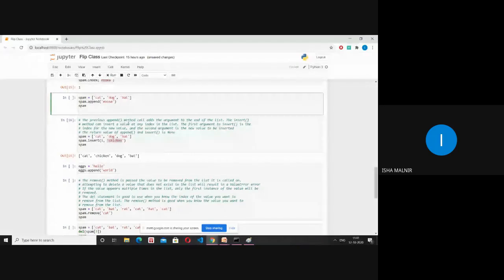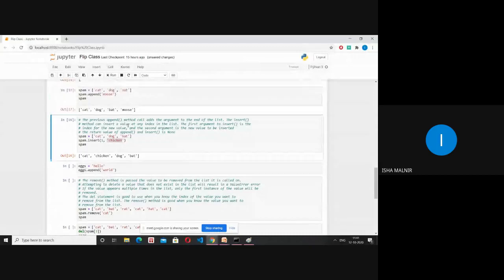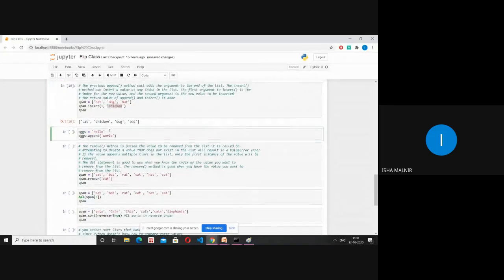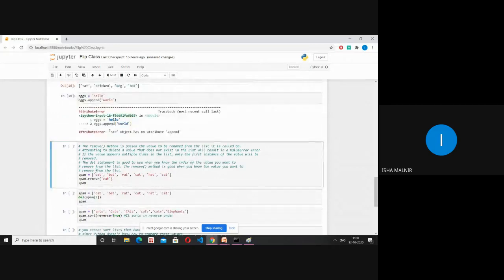And when we append, we can't specify the exact position where we want to insert, so it just gets added at the end. You can see here. Now, if I want to use the append method with something like strings, I'll get an attribute error because it's just for lists.